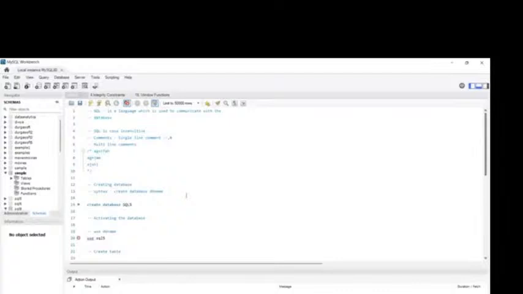We have two types: single line comments and multi-line comments. Single line comments are in one line. If you want to mention a comment, use two hyphens or else one hash. Both will work. Either we can use hash or else the hyphen symbol.